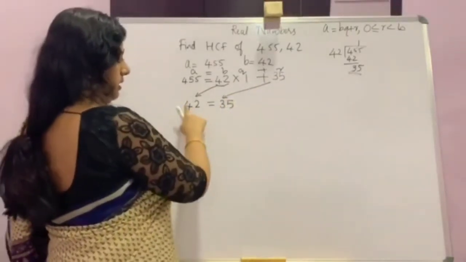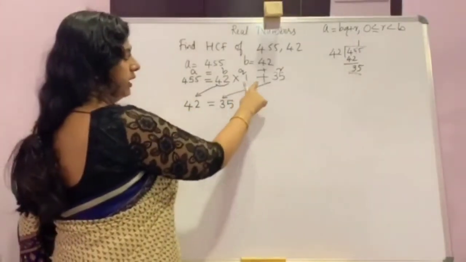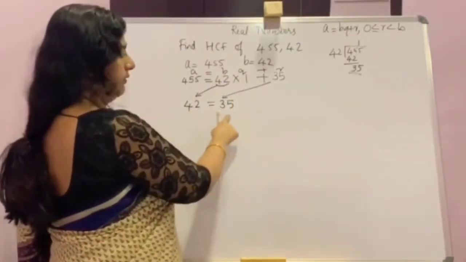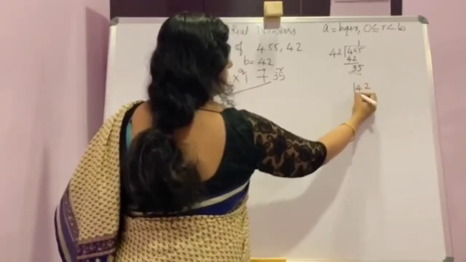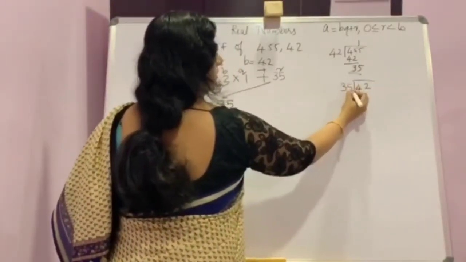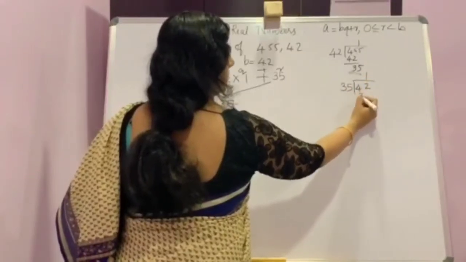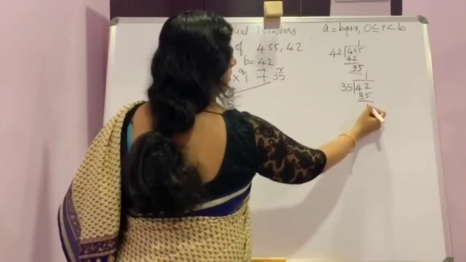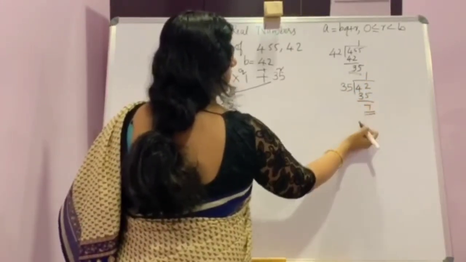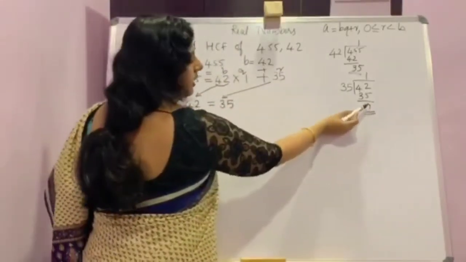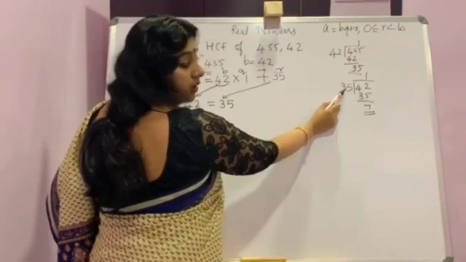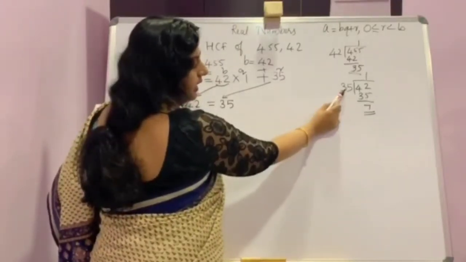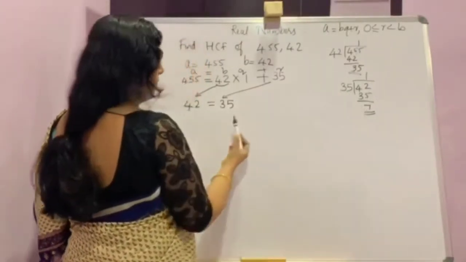So in the second step, you want to find Q and R. For that you will divide 42 by 35. 35 one time, you will get 7. Here the remainder is lesser than the divisor, so you stop here.